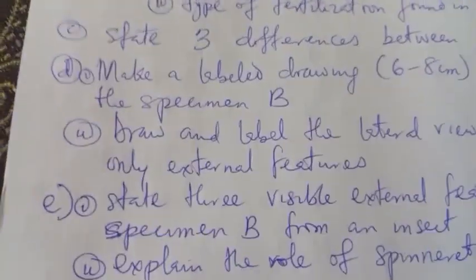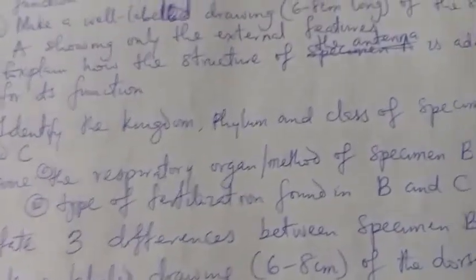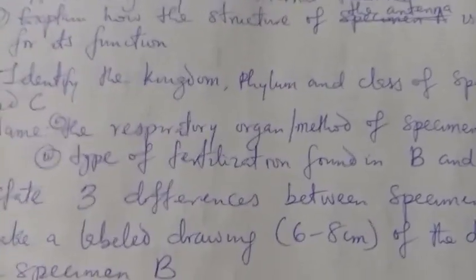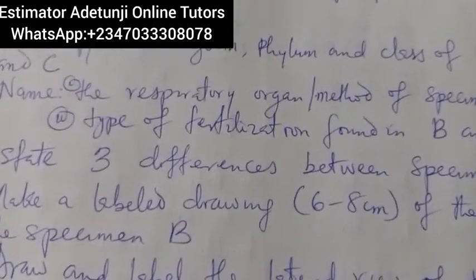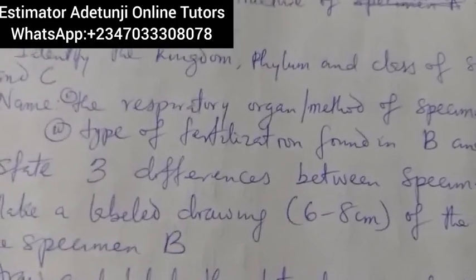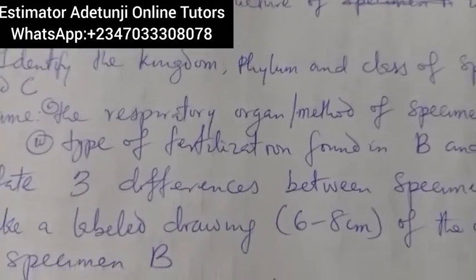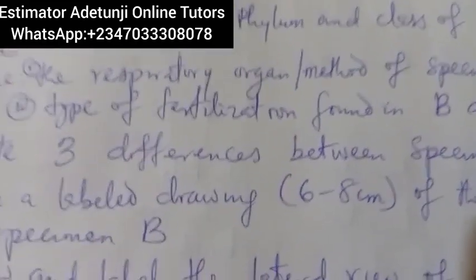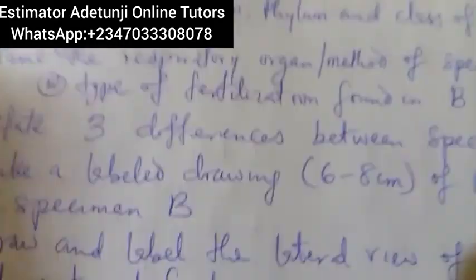Now B2 says that we should state the type of fertilization found in B and C. You know, when we talk about fertilization, we have two types: internal and external. When we talk about internal, we're talking about those in which the fertilization occurs inside their body system or inside their reproductive system. But when you talk about external, those are the ones that lay eggs, and after laying their eggs, maybe the male will come and pour sperm on it. That is, fertilization occurs outside the body.